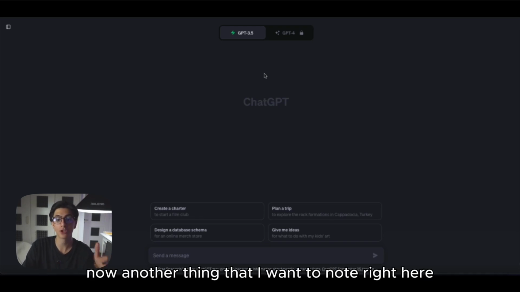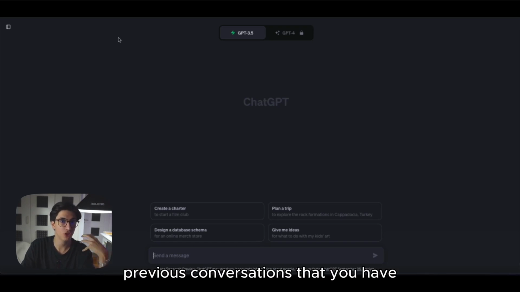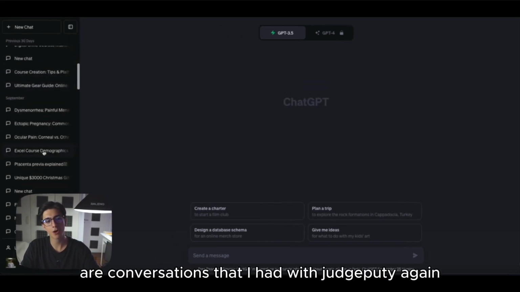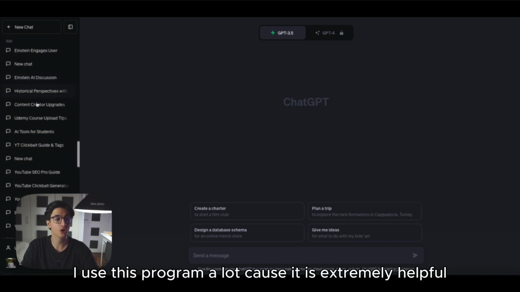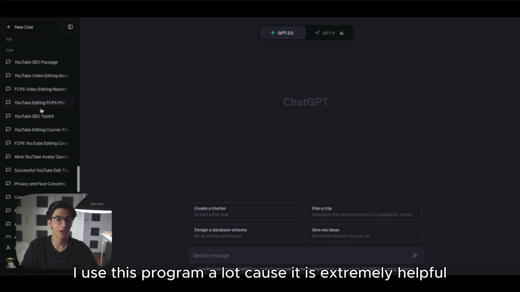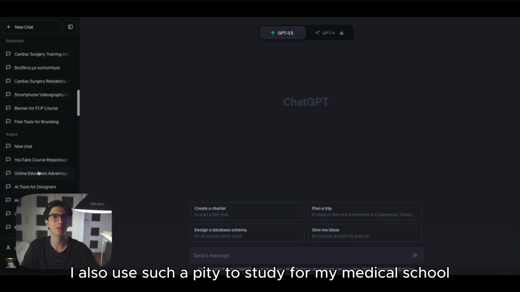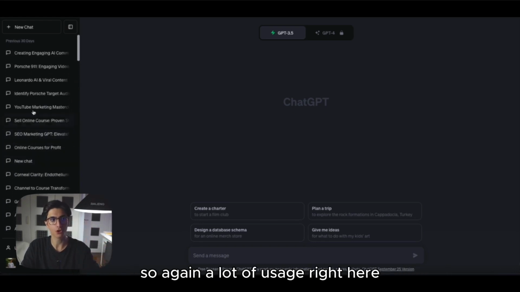Now, another thing that I want to note right here is that if you want to access previous conversations that you have with this artificial intelligence model, you can press on this button right here, which is the sidebar, and all of those are conversations that I had with ChatGPT. Again, I use this program a lot because it is extremely helpful. As you can see, for search engine optimization, for YouTube, all of that stuff. I also use ChatGPT to study for my medical school. So again, a lot of usage right here.